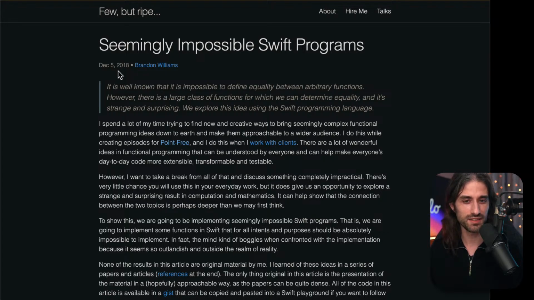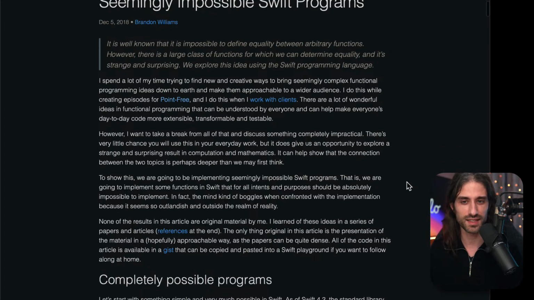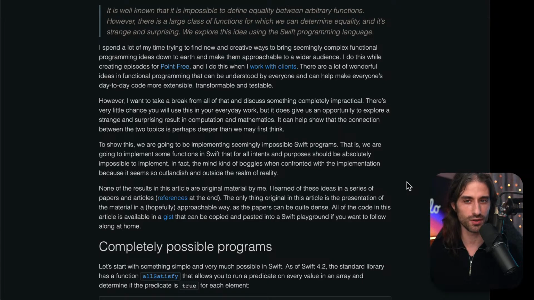And I got the idea following my live stream on TCA 2 weeks ago to cover this article to finish the year because of all of the articles I've read about Swift, it's definitely one that I still remember 5 years after because it's about a content that is unlike anything you normally read in a Swift blog. So let's get started. Let's start to go down the rabbit hole.